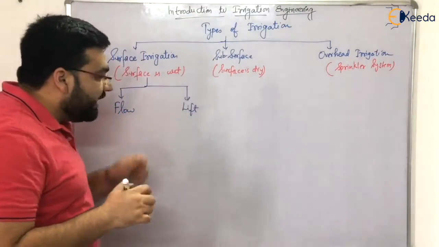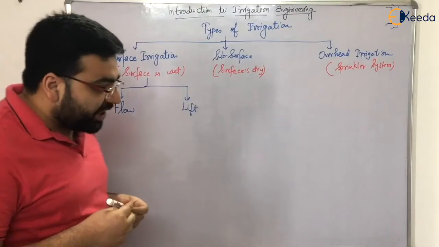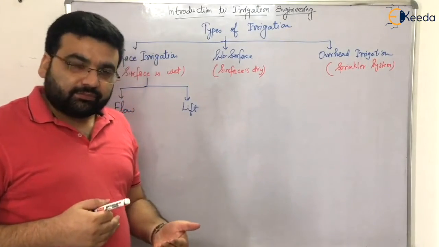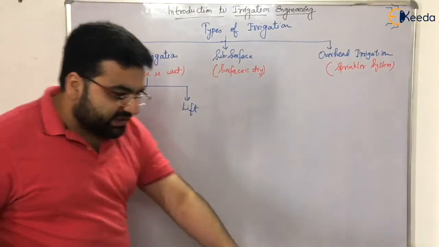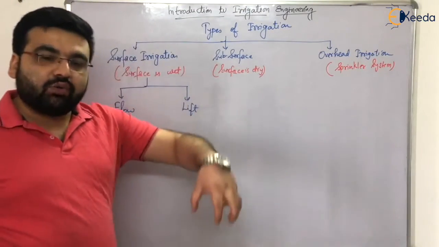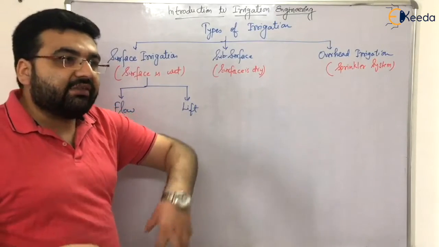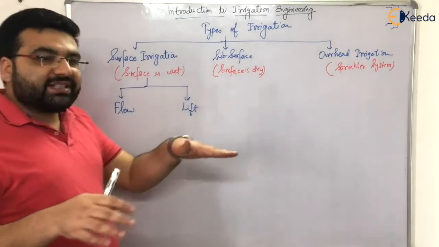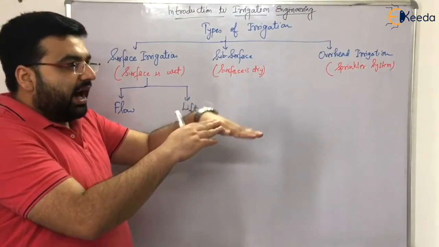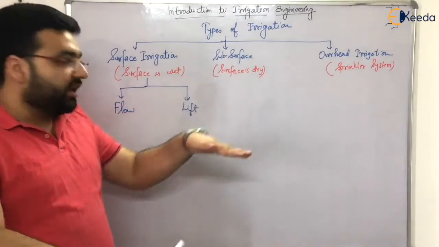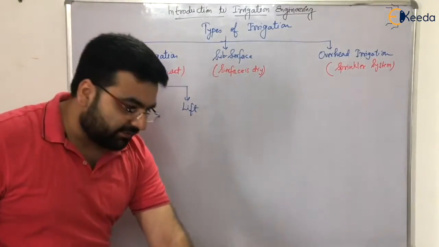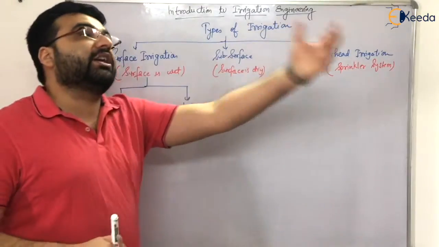Now in lift type irrigation, you must have seen tube wells and water pumps. We are taking groundwater and then doing irrigation. In flow type irrigation, the water is applied from a higher elevation to a lower elevation. In lift irrigation, water is lifted from a lower elevation and provided to a higher elevation.